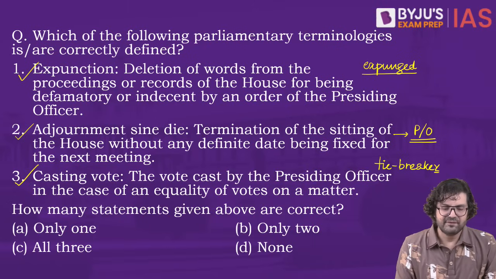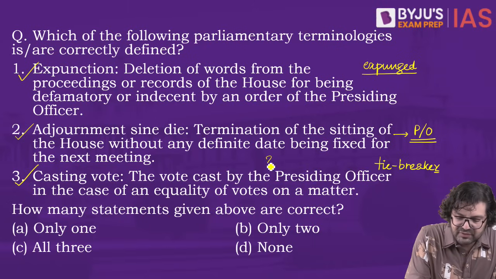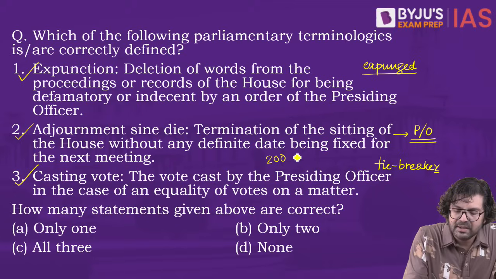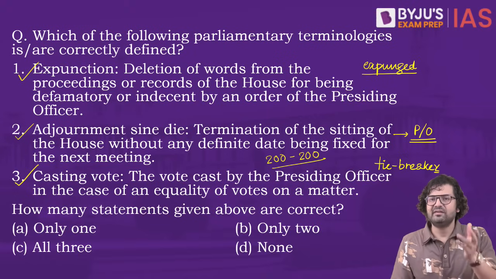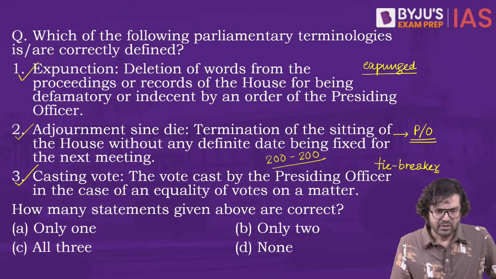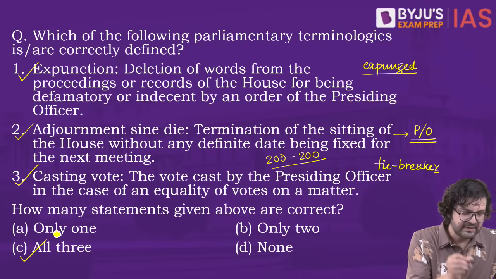Because now, if let's say 200 MPs have said yes on a proposal, a bill, and 200 have said no on a bill, then if the speaker now gets a chance to vote, his vote is a decider, a tiebreaker vote. So all three statements have been correctly defined. C is the right answer.